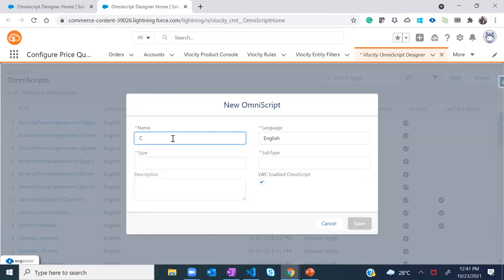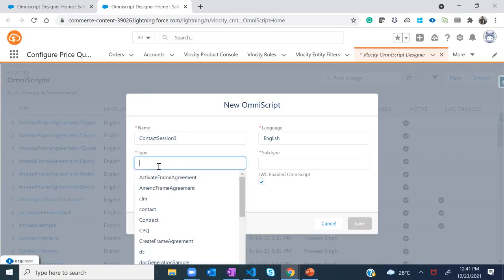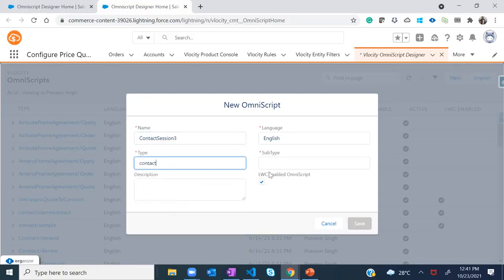So let's say contact session 3, okay? And then type will give contact, subtype will give, let's say, sample. And again, LWC enabled Omniscript, right? I saw some question from over there also. I think Rahul and Taranveer have already covered it.